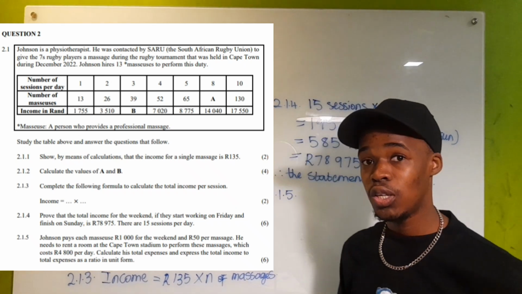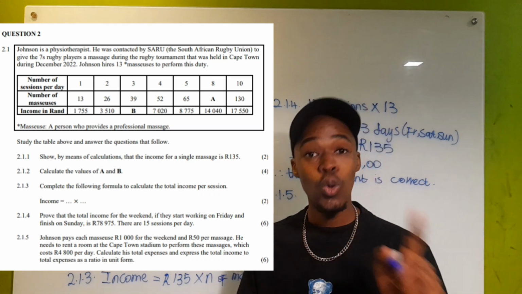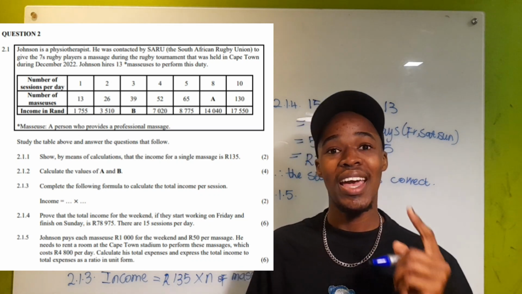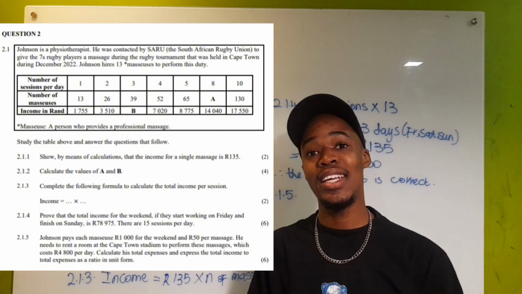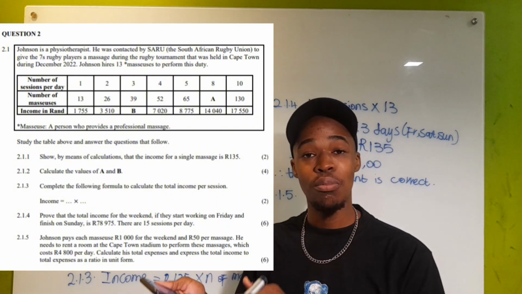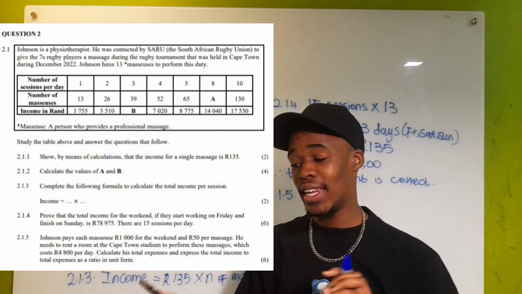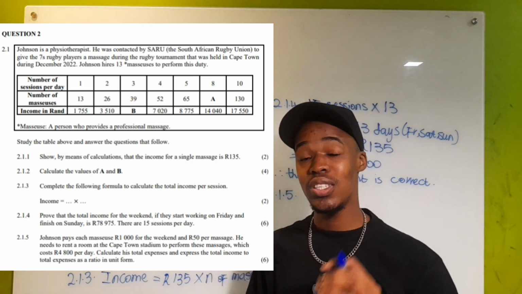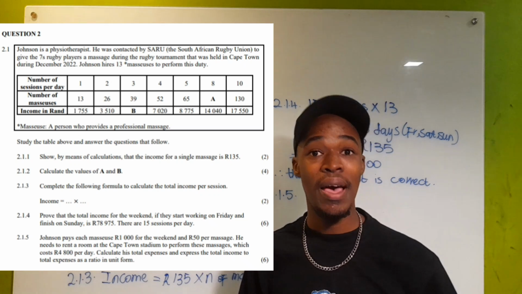So in this question, we've been told that for the whole weekend, Johnson intends to pay each masseuse 1,000 rands and then an additional 50 rand for each massage they perform. And then he also has to rent a room at the Cape Town Stadium, which costs 4,800 rands per day.